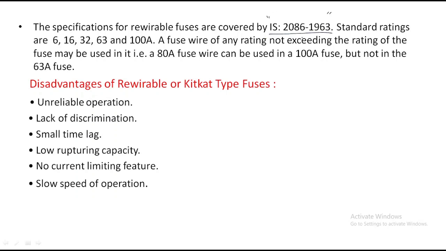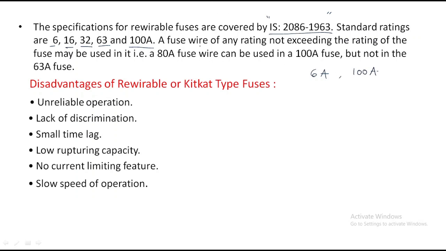By using this code, every fuse maintains some specifications. Standard fuse ratings are like this: 6 amps, 16 amps, 32 amps, 63 amps, 100 amps. So it starts from 6 amps and goes to 100 amps. But the rating must be like this only. It will maintain like this.